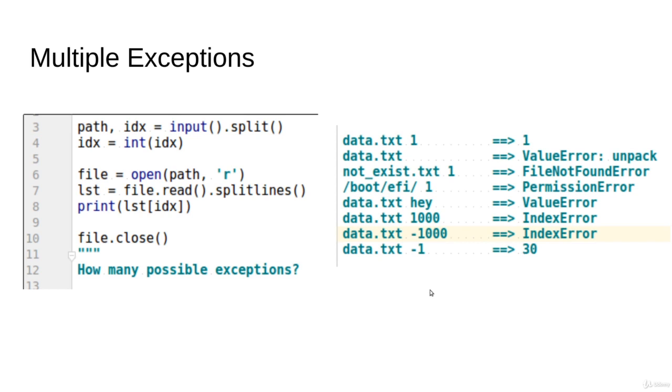As you see, we have too many different errors: value error, file not found error, permission error, index error. These are too many. If you just try to do the try except, it will catch them. But what if I would like to do special handling for different errors? This value error, file not found error, permission error are actually classes ready for you as part of the Python built-in exceptions, and you can use them.